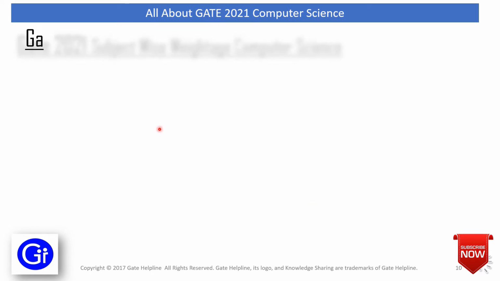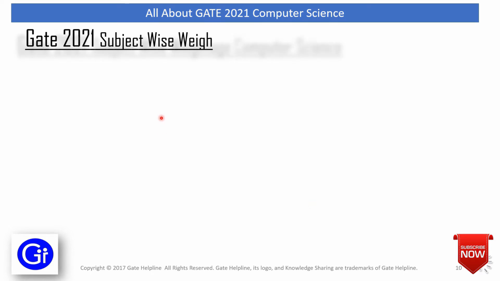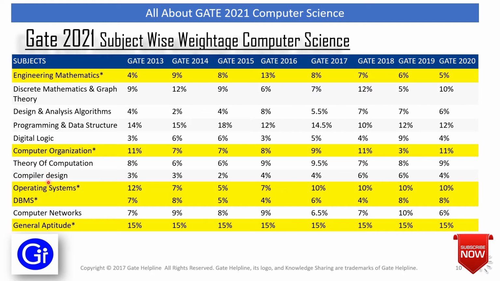In this section we will see GATE 2021 subject wise weightage for computer science. So this is the table. Subjects are given on the left and weightage for each GATE year is given on the right hand side. We'll see the latest, that is for GATE 2020.